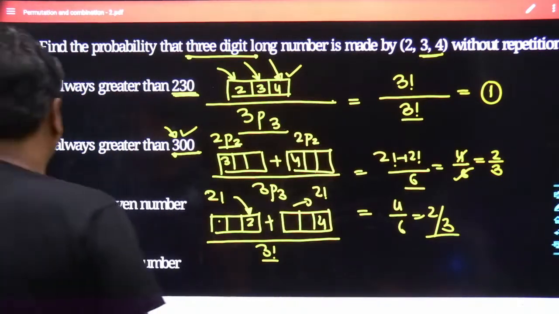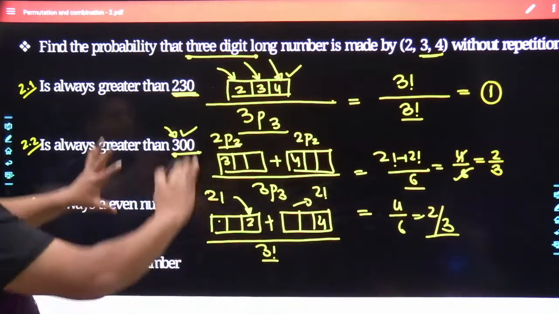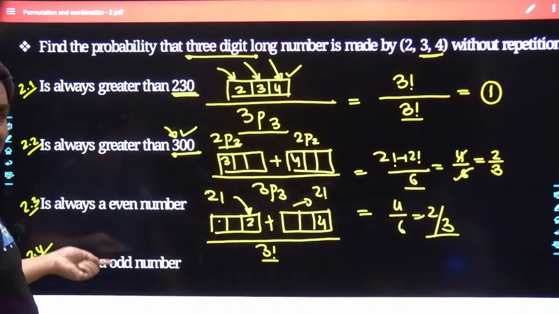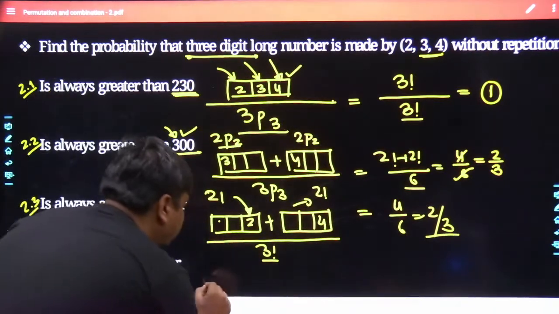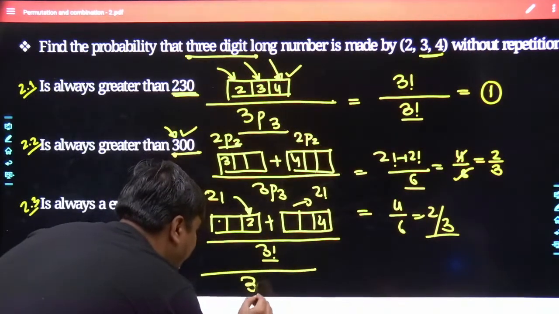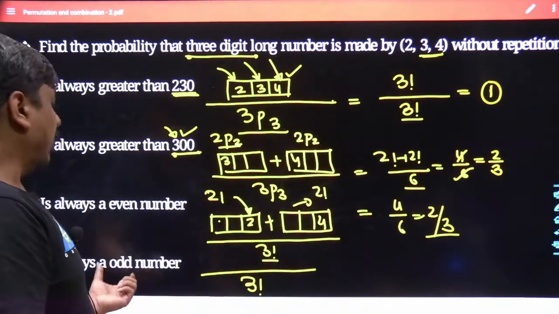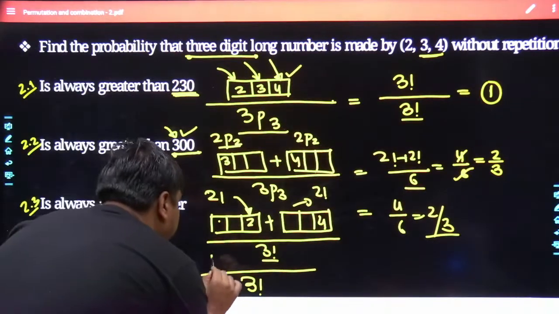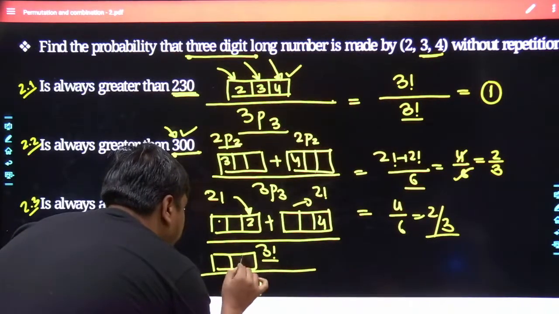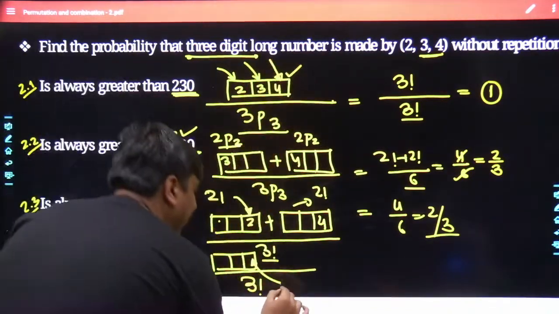Yes. Next, in the same sequence, we are going to take the last question of this screen. We wanted a situation where the number has to be an odd number. Still, how many ways can the number be fabricated? That equals 3P3, that is 3 factorial. Now it has been made sure the number has to be an odd number. That means we would have the 3 blocks. In the units place, we had to fix the digit, which has to be 3.